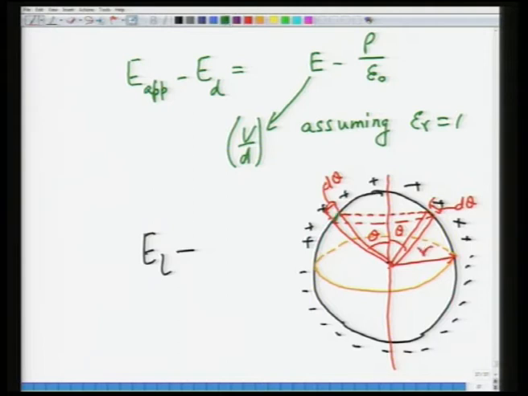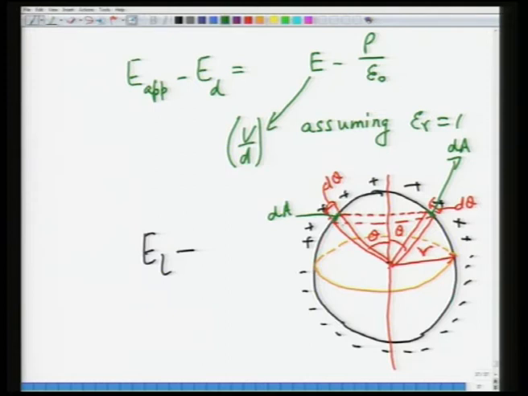So, if this is the element dA, small dA, both of them, then the normal component of polarization of this small element gives rise to what is called surface charge density, because polarization, as we know, is surface charge density.